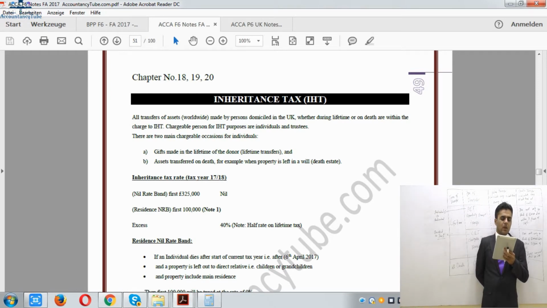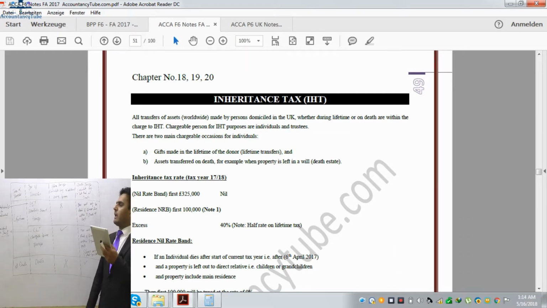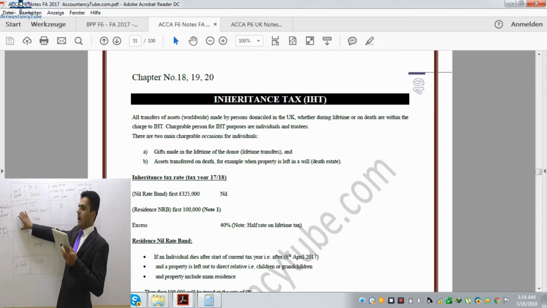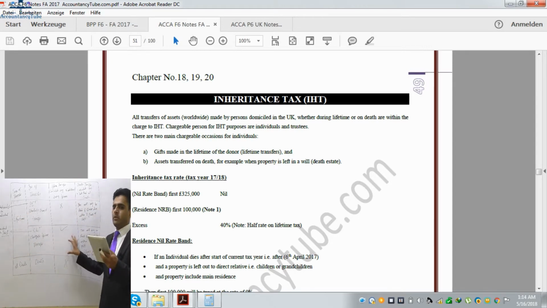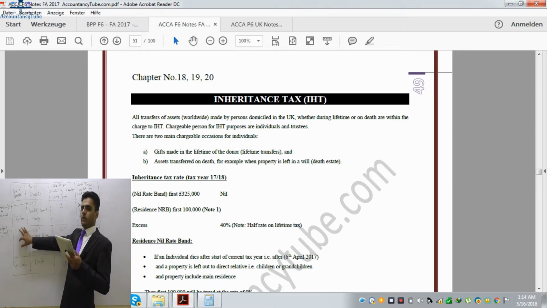Right. Now, there are two main chargeable occasions for individuals. Now, gifts made during lifetime, as I said, and gifts on death, as I've shown you on the board. Now, you can't see the board because it is in the screen share mode, so that's why I asked you to note it down, so you will have this in your notebook. So whenever I point it out, just look at your notebooks.